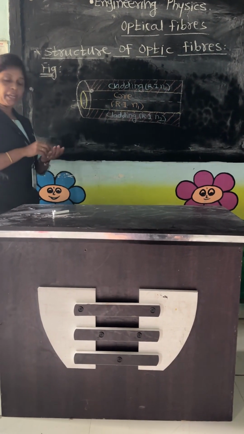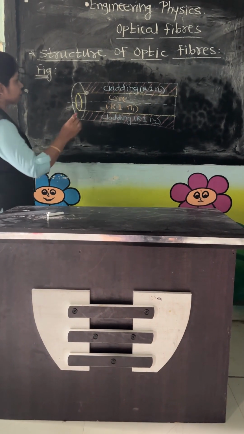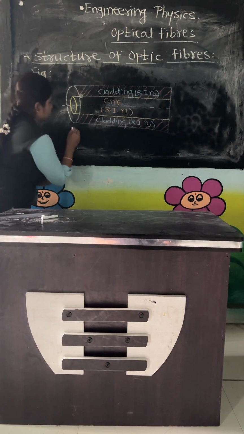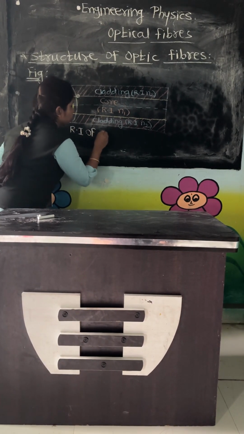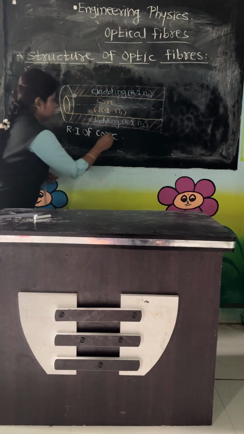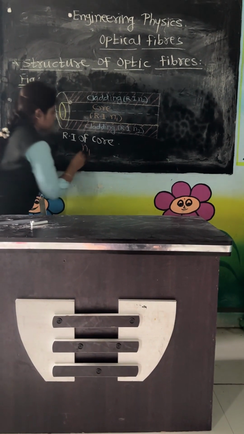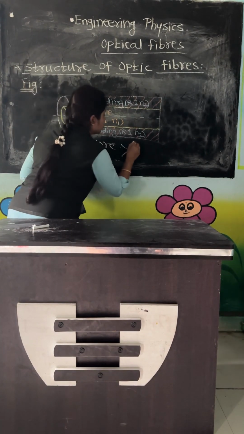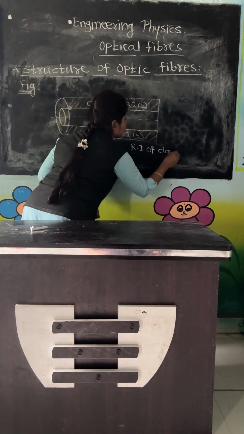The main condition for these optic fiber cables is that the refractive index of the core, denoted by the symbol N1, must be greater than the refractive index of the cladding.